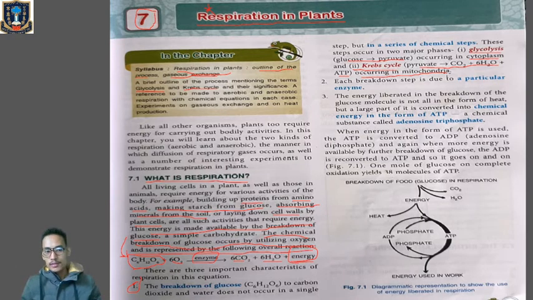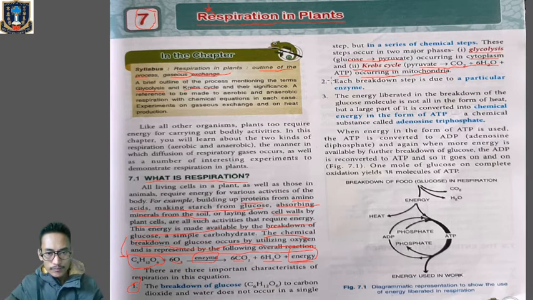The first phase is glycolysis, which occurs in the cytoplasm of the cell, and in this phase glucose will be broken down into pyruvate. Clear? And the second phase, that is the Krebs cycle, occurs in the mitochondria. The pyruvate will be broken down into carbon dioxide and water, and energy in the form of ATP will be released. Always remember that energy in the body will be released in the form of adenosine triphosphate. Clear? First point I have cleared for you.